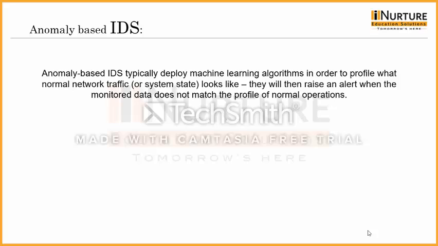Anomaly based system can be considered when multiple types of incidents can be considered suspicious, but you are not clear that these things are malicious.